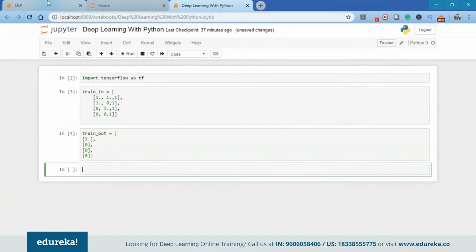Now I need to define the weights variable and assign some random values to it initially. Since I have three inputs over here, input 1, input 2, and the bias, I will require three weight values, one for each input. So I'll define a tensor variable of shape 3 by 1 for our weights that will be initialized with random values.